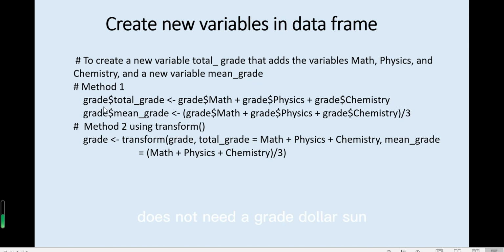It does not need a grade $ sign, so this looks much simpler. The total grade equals math plus physics plus chemistry, and the mean grade equals math plus physics plus chemistry divided by 3. So the new data frame will have 2 new columns, and the result will be the same as for method 1.